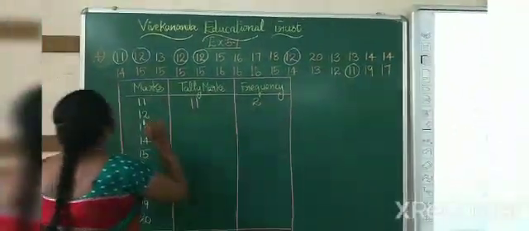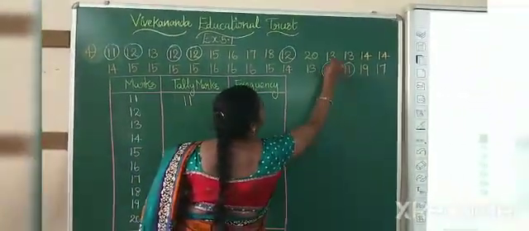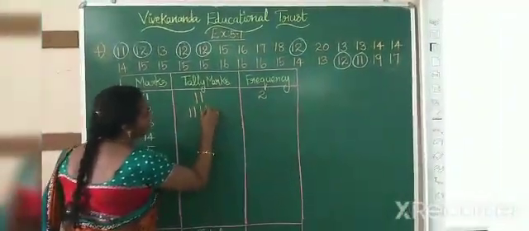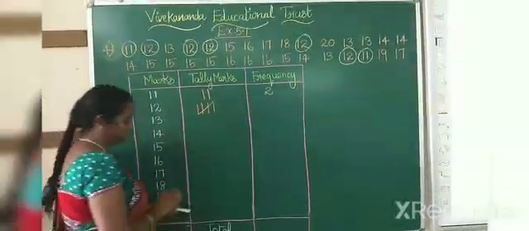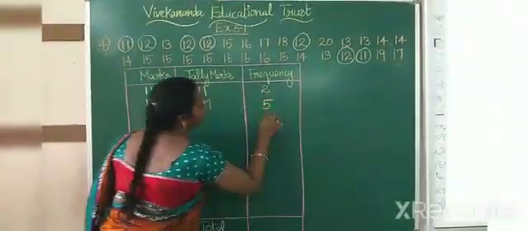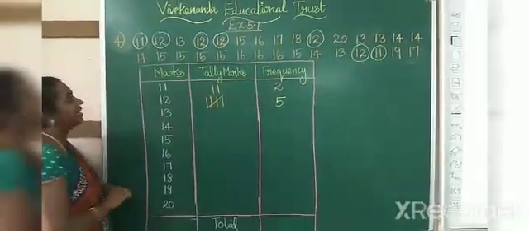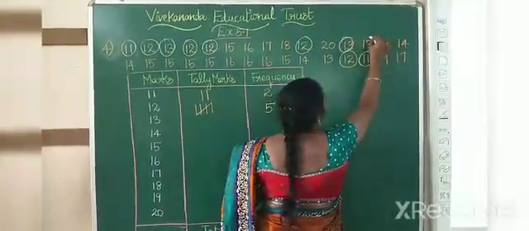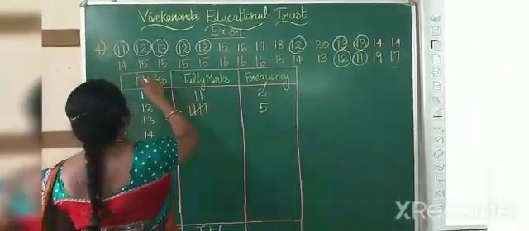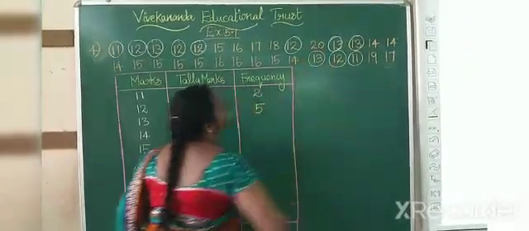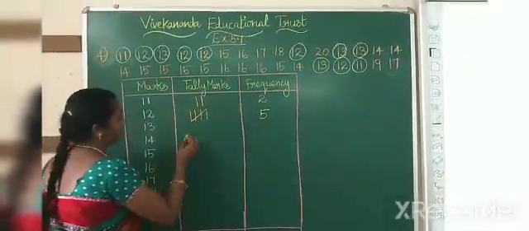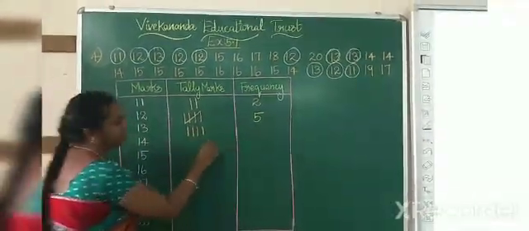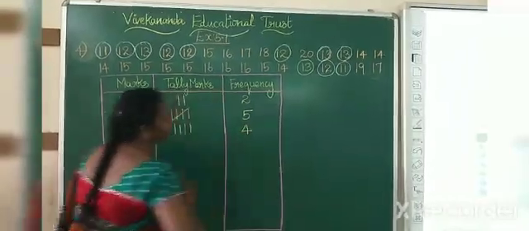4, 5. So 5 12s are there. 1, 2, 3, 4 and 5 should be drawn like this. So the number 5 has been written. Now 13. 1, 2, 3, 4. So 4 13s are there. 1, 2, 3, 4, 4 tally marks. So write the number 4.